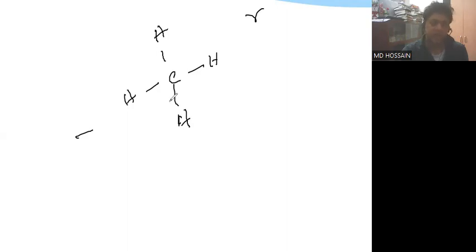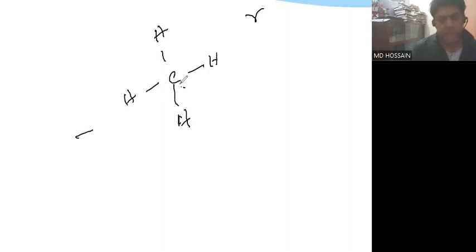In other words, it is the force that holds two or more atoms together, the energy which binds atoms together. In simple words, bonding is nothing but attraction of elements.